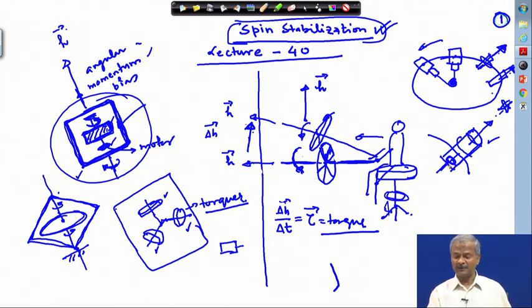So, that is called the stabilization part, but here it is coming because of momentum bias. It is not because of the external torque being applied. Okay. Or the internal torque itself, so that we have the reaction wheels inside, which is being rotated, and it is trying to maintain this orientation. So, that is part of the controls, that you point it in a particular direction, but here we are not discussing at this stage any matter about the controls.